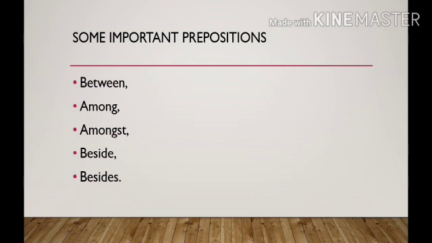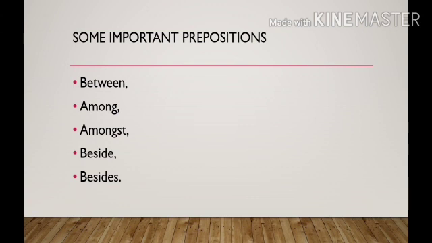For example, divide the mangoes between Ram and Shyam, or the relation between India and Pakistan is not good these days. Here, in these sentences, there are two persons, first Ram and Shyam, and second, the countries India and Pakistan.